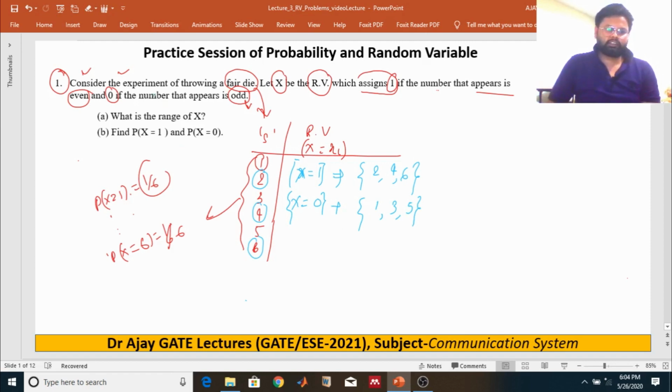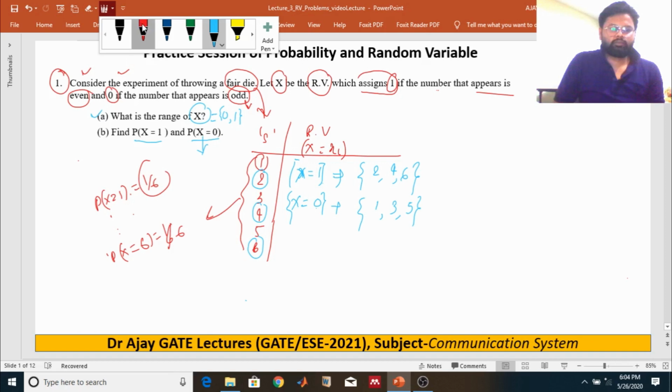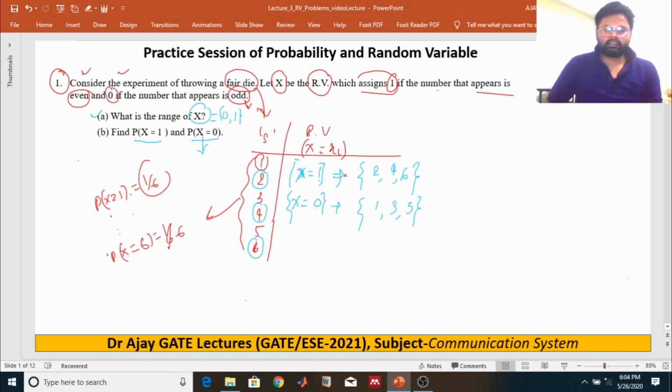The first part asks for the range of X. The range of X is 0 and 1. And what about the probability of X equals 1 and the probability of X equals 0?